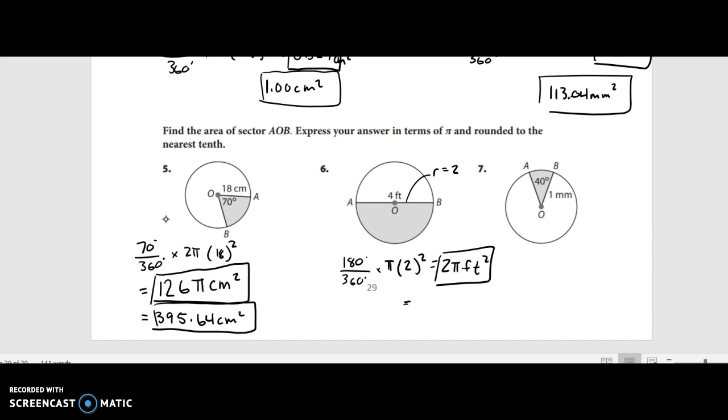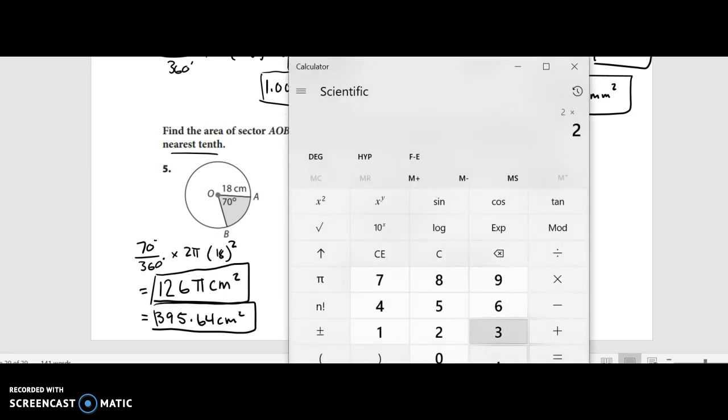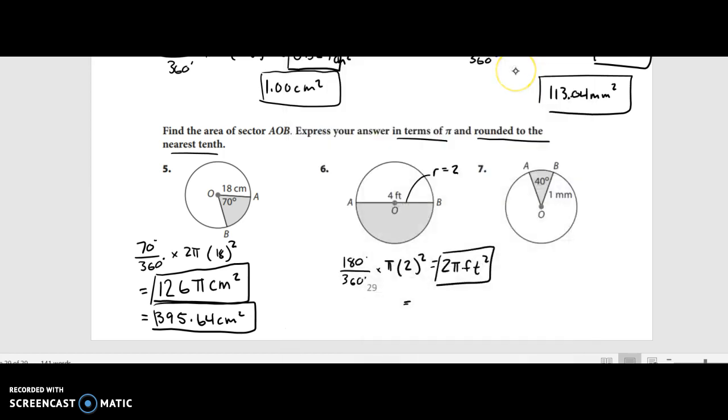Now we're going to multiply by pi for the next one because it says rounded to the nearest tenth as well as in terms of pi. So rounded to the nearest tenth, just take that number and multiply by 3.14. So 2 times 3.14 is 6.28. 6.28 feet squared.